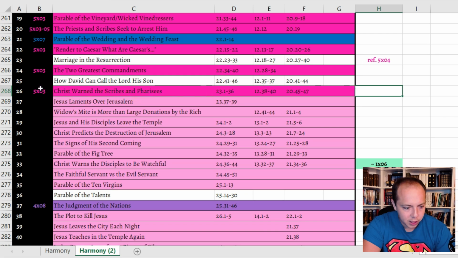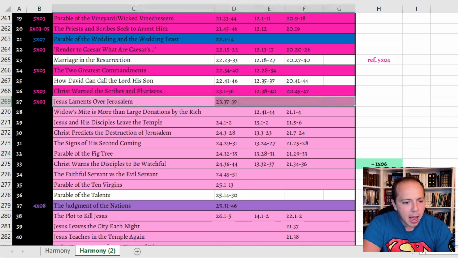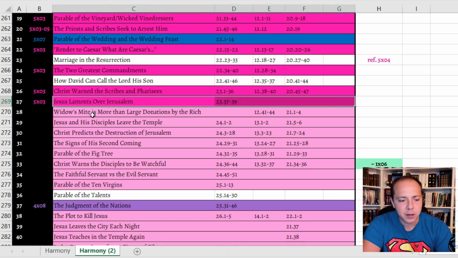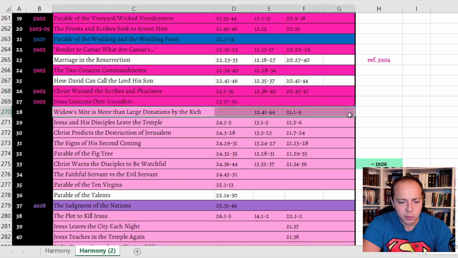Jesus lamenting over Jerusalem. We did see that depicted in the show, which is cool. I'm surprised again that they did not depict the widow's mite thing. This is basically where Jesus is in the temple and he sees a widow putting a penny's worth of money into the offering plate, and he starts weeping because this means more to God than all the tithes of the rich people.